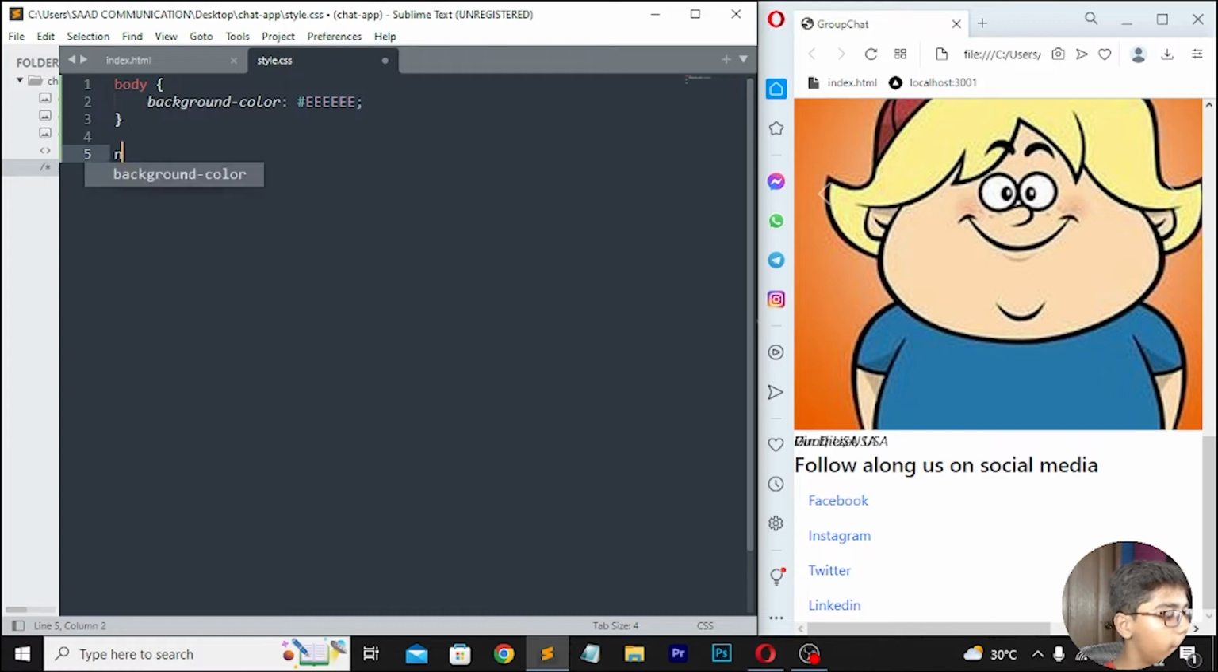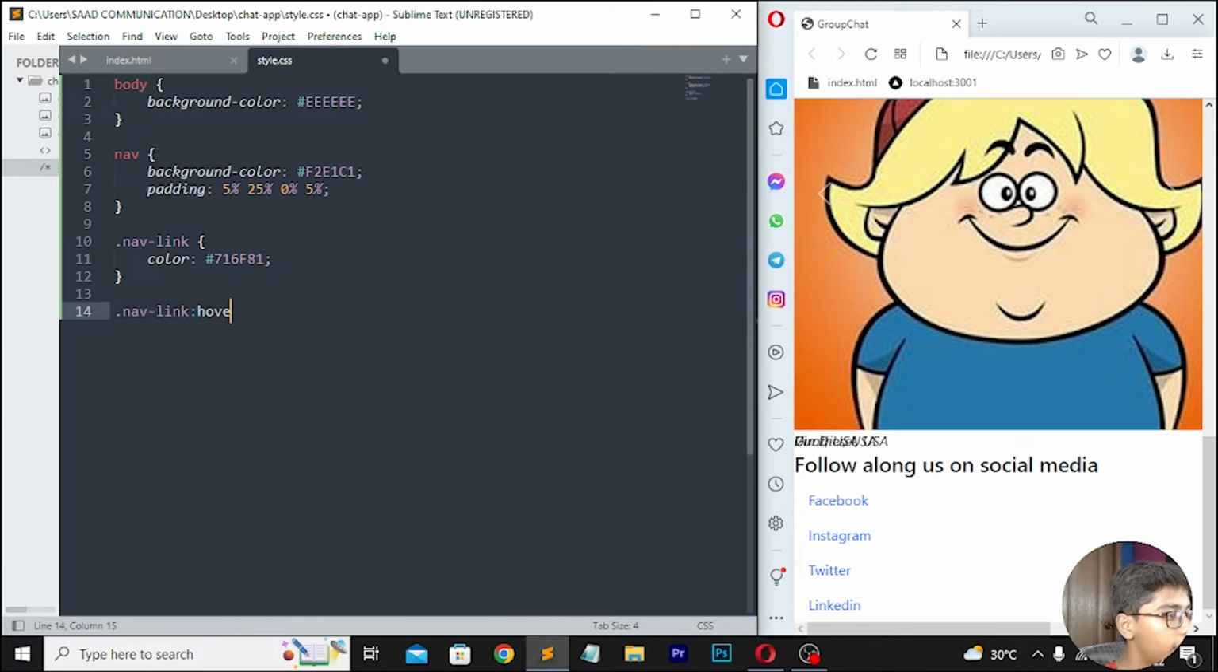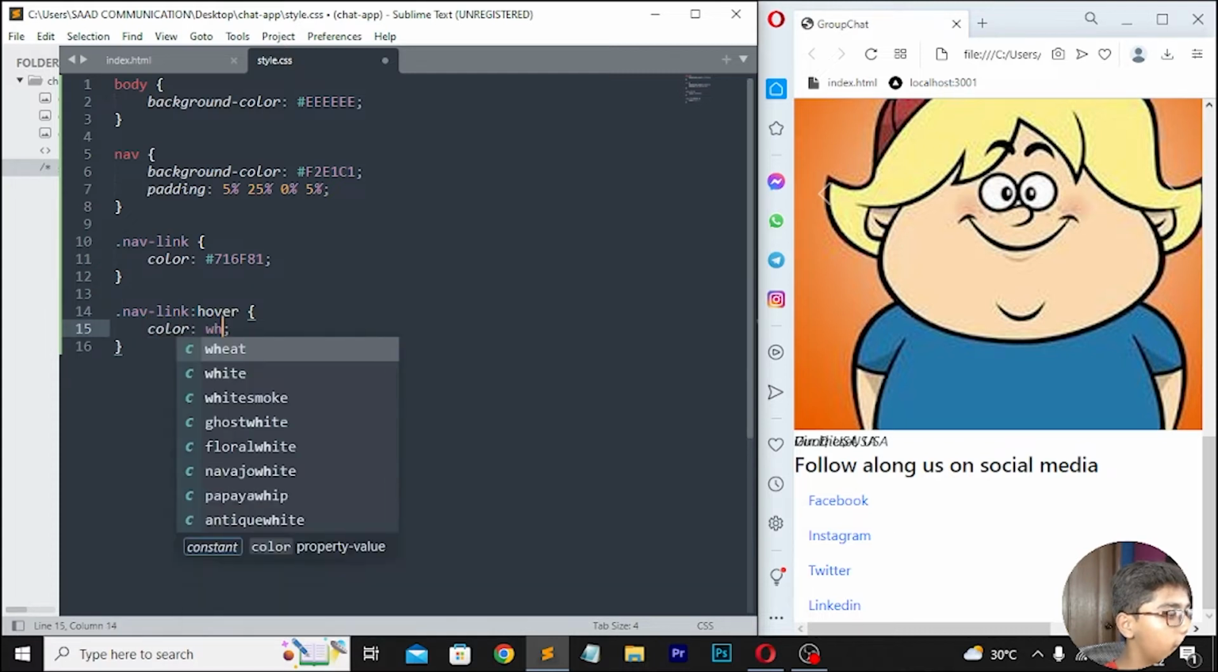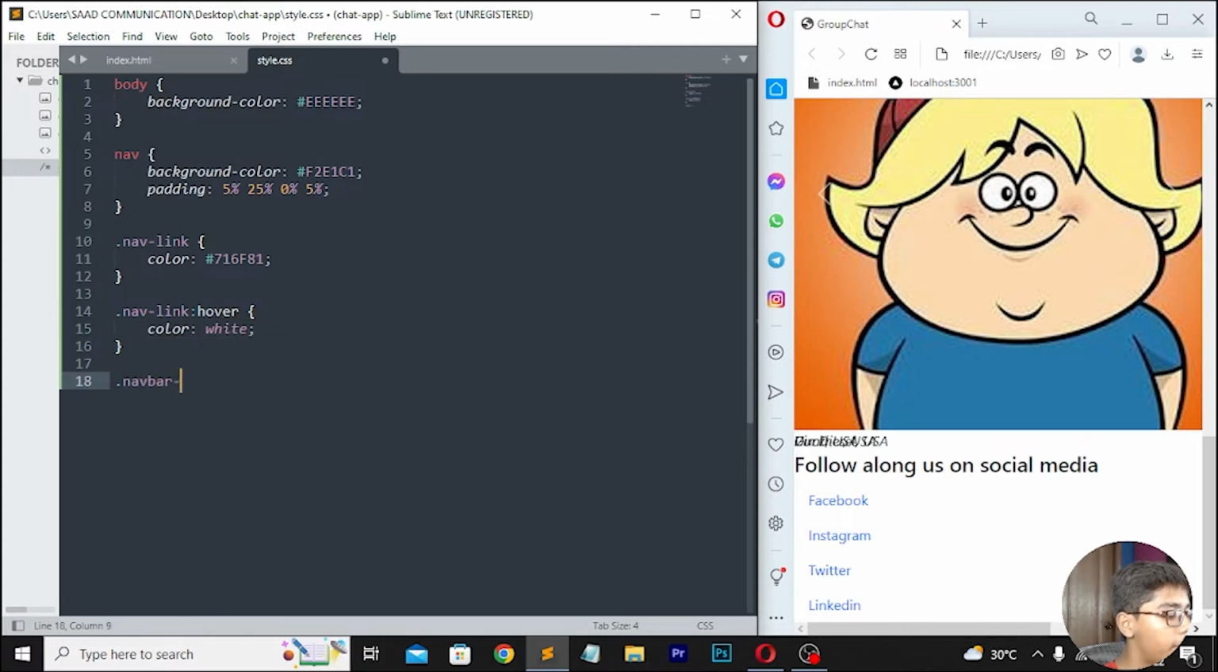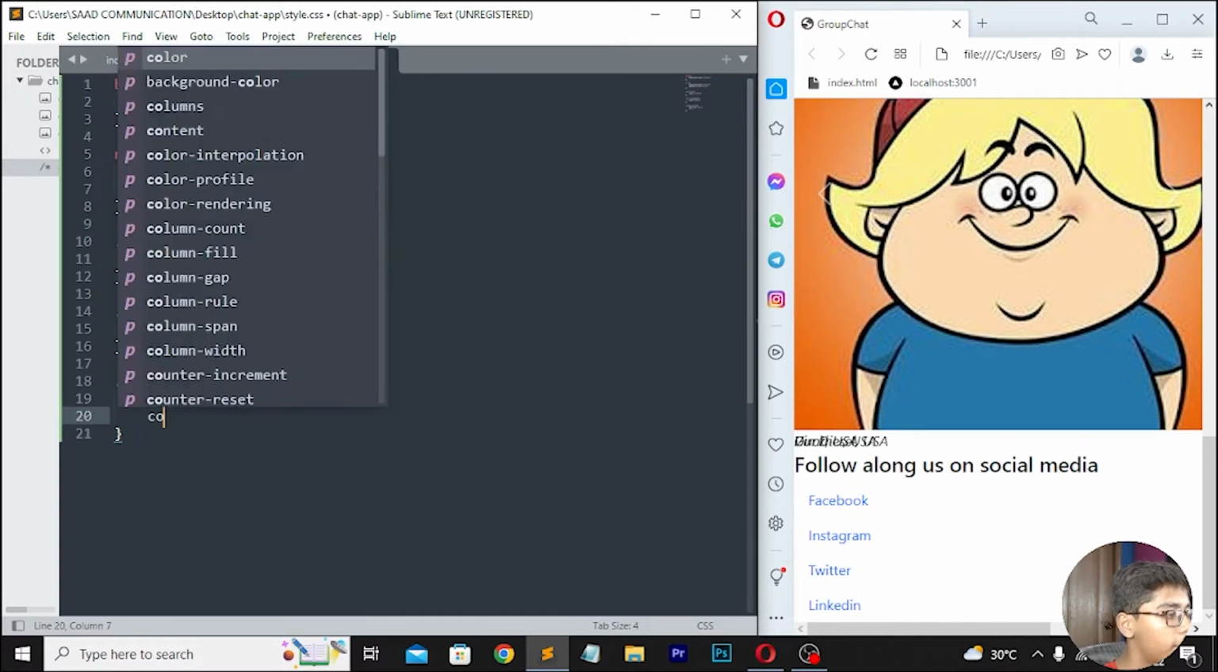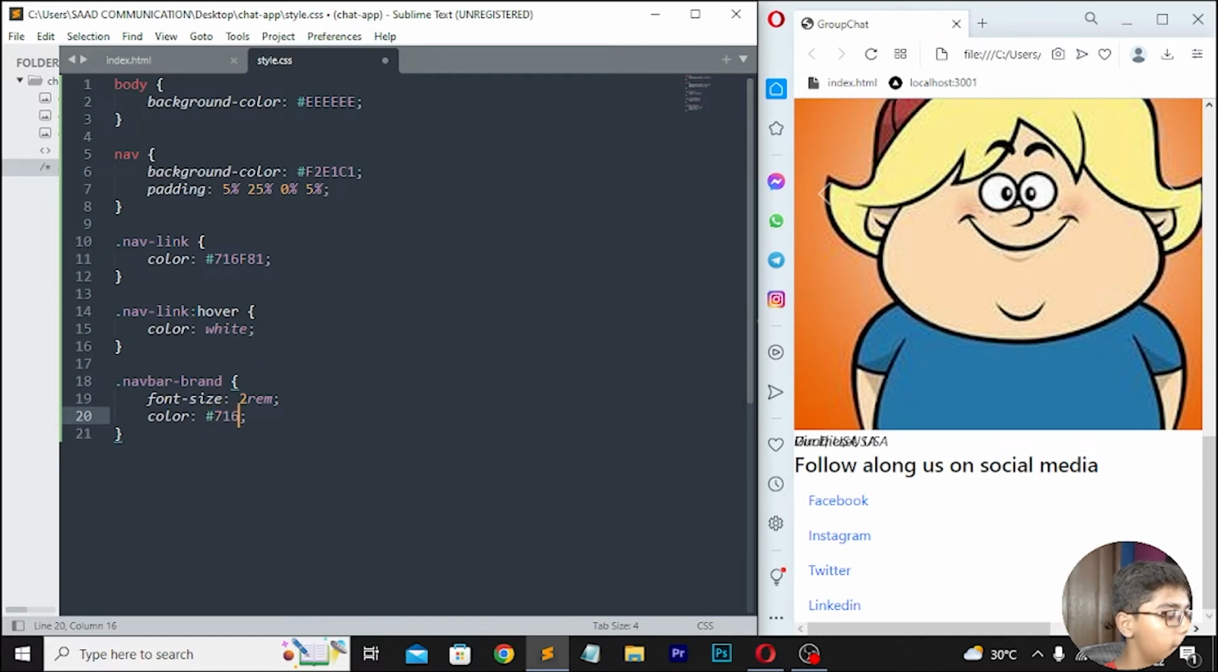Then you have to move down, write nav, and here I'll be writing background color, F2 E1 C1. Then move down, write padding, which should be 5%, 25%, 0%, 5%. Then move down, write .nav-link, and write color 716 F81. Then write nav-link hover, then color white. Then write .navbar-brand, font size 2rem, and color 716 F81.